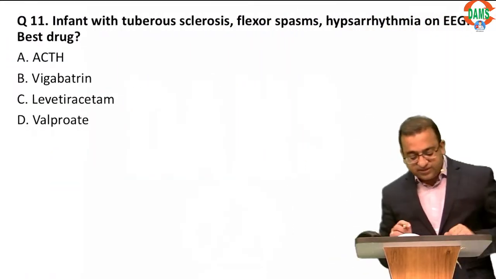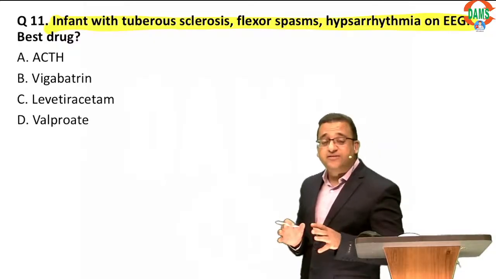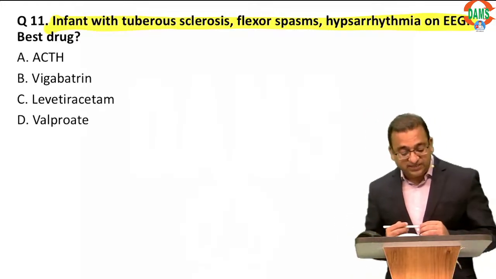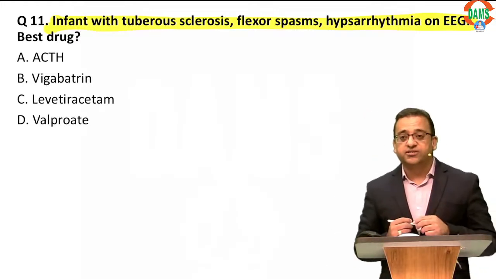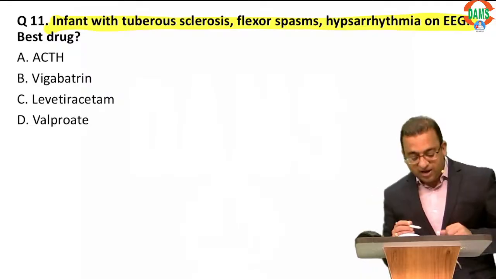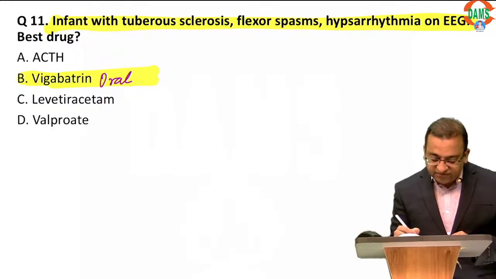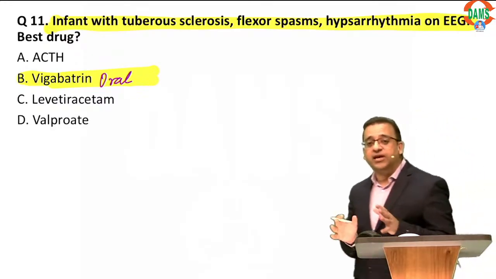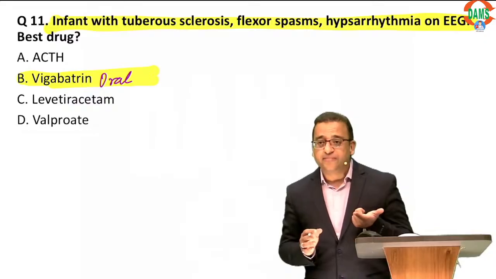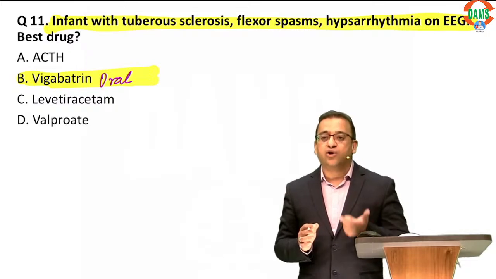So my question to you is, question 11. What is the drug of choice for infantile spasms in tuberous sclerosis patients? It is vigabatrin. So remember, only for tuberous sclerosis patients, the drug of choice is vigabatrin. Normally, in infantile spasms, the drug of choice is intramuscular ACTH followed by vigabatrin. But for tuberous sclerosis infants, vigabatrin is the drug of choice.